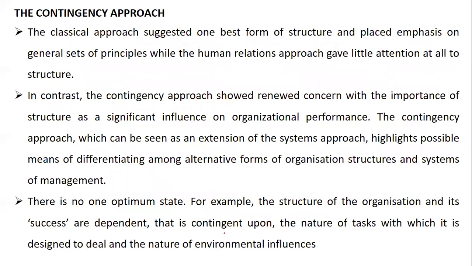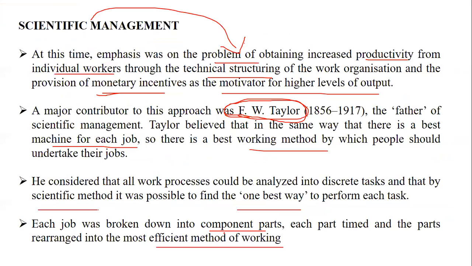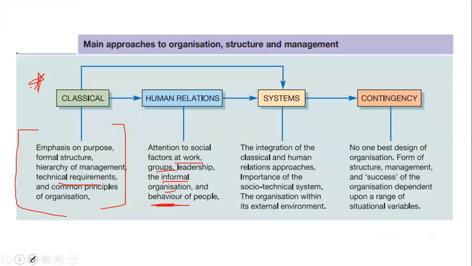If you summarize the integration in the system approach, classical was an individual way, human relation was an individual way, but the system approach integrated the classical and human relation approaches. Importance was given to the social as well as technical system, and the organization within its external environment. So this was the major aim of the system approach.